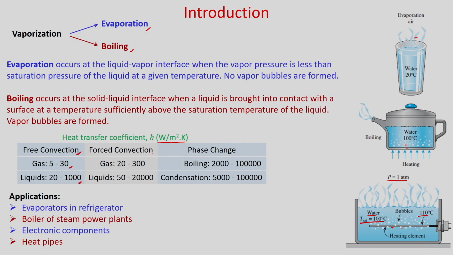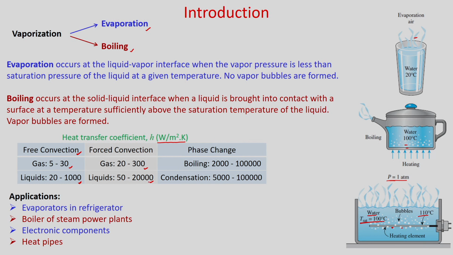In forced convection obviously fluid flow is taking place by external means, so the heat transfer coefficient increases. If you consider gas, then the heat transfer coefficient will be in the range of 20 to 300 watt per meter square Kelvin, whereas for liquids obviously it will be much higher than this. So it will be in the range of 50 to 20,000 watt per meter square Kelvin.